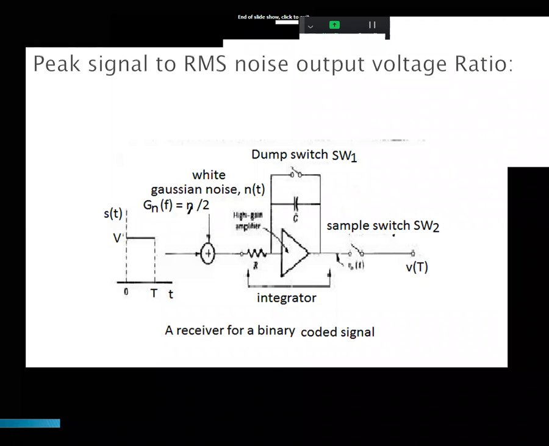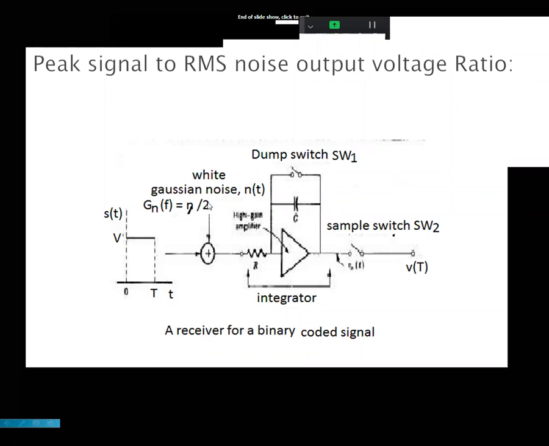Now this is the circuit of integration. The integrator is a high gain amplifier, an op amp. This is an integrator circuit, which you already studied in LIC also. Here the signal given to the integrator circuit should be S plus N, signal plus noise, and that noise should be white noise.